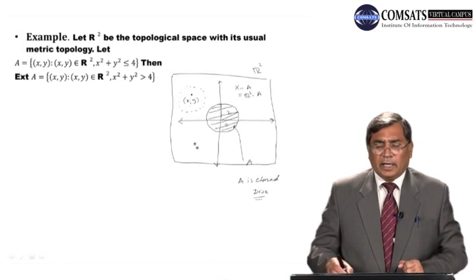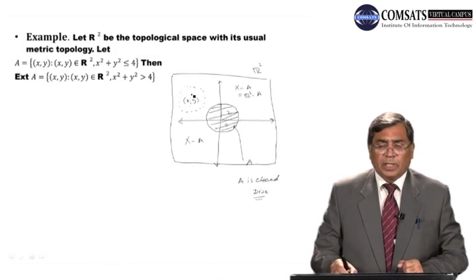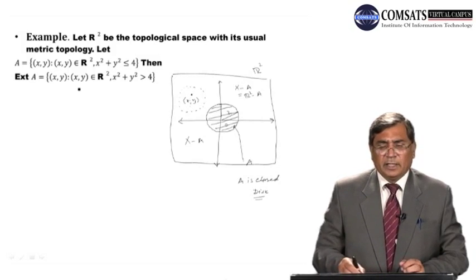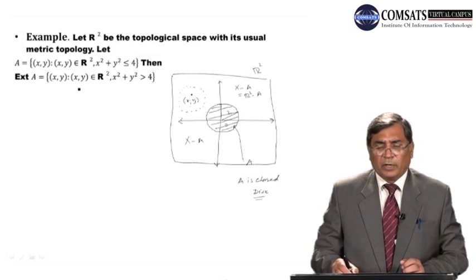This is a closed disk, and this is the portion X minus A. We have to find the exterior of A. Therefore, we choose any point of the set X minus A. Say the ordered pair (x, y) is an element of X minus A, then it is always possible to find an open sphere with center at (x, y) and radius r, so that the open sphere should lie in the complement of the closed sphere.